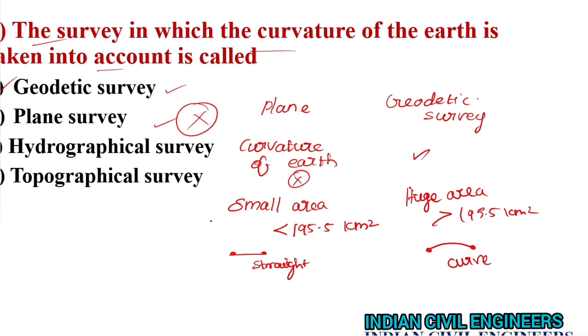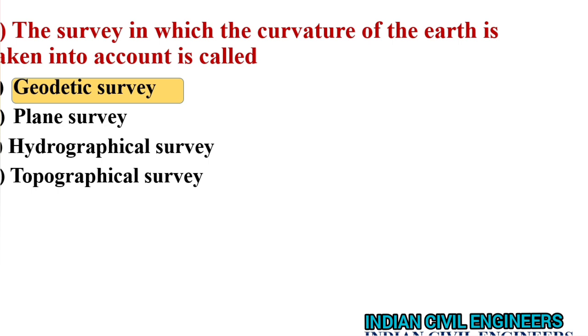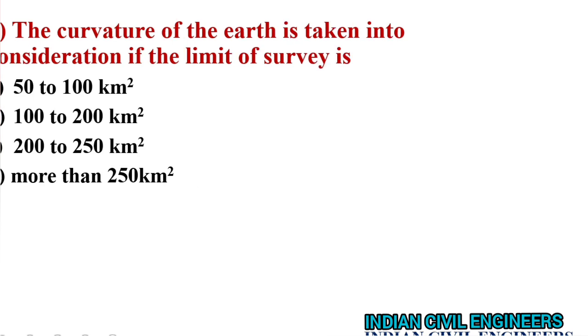Fine. Next, move on to the next question. So the answer here is geodetic survey. Curvature of the earth is considered in geodetic survey. Next question, we already saw this. Curvature of the earth is taken into consideration if the limit of survey is, here it is more than 250 kilometers. Actually, it is 195.5 kilometer square. If 250 is given in the question paper, just tick that.